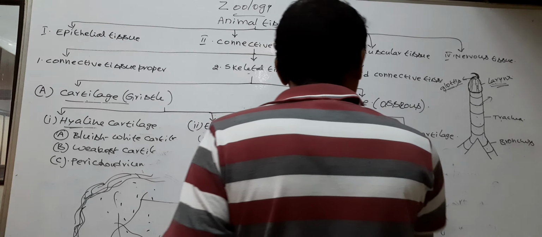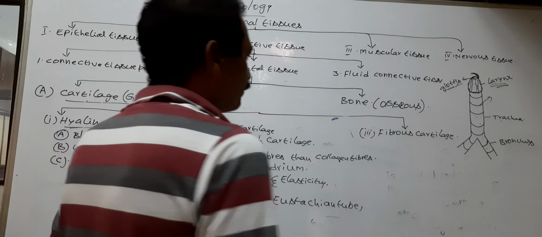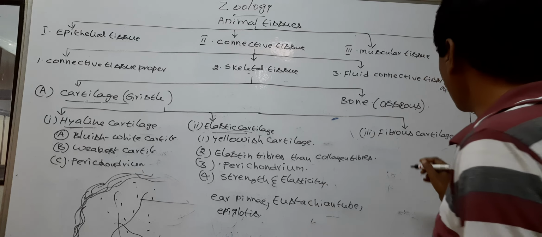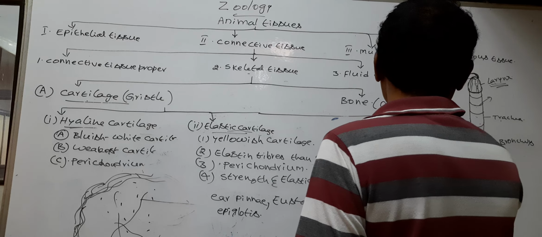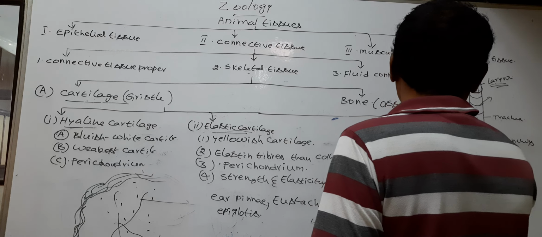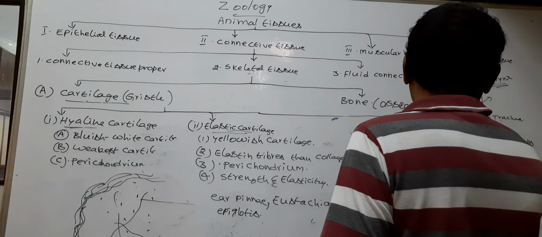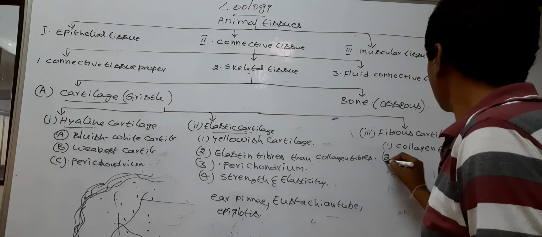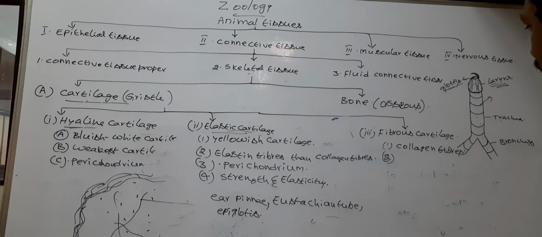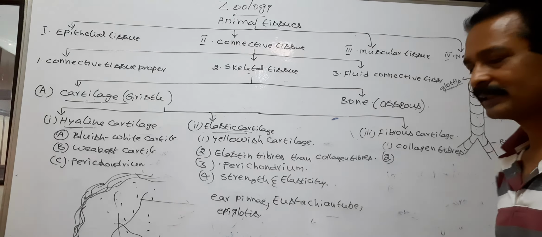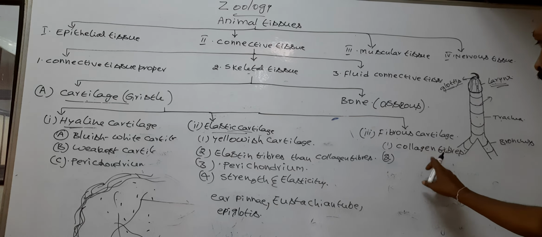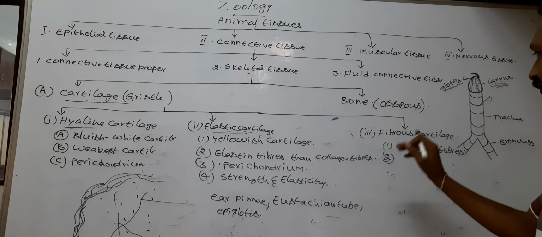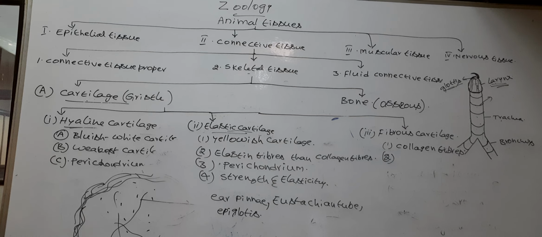Next, the fibrous cartilage. The fibrous cartilage possesses abundant collagen fibers. So fibrous cartilage is whitish cartilage. Collagen fibers are white colored fibers which give white color to fibrous cartilage.